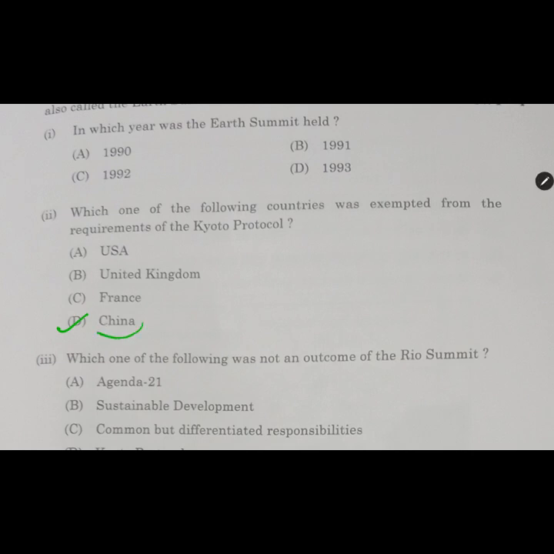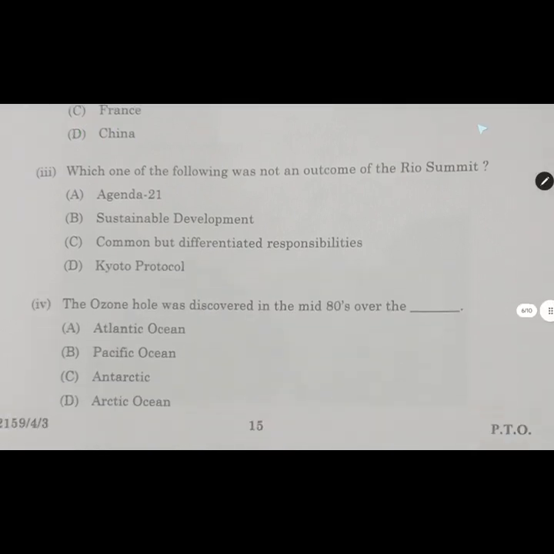Here the only Asian country is China as per the geography, so we have the option China. Which one of the following was not an outcome of the Rio Summit? Agenda 21 was there, Sustainable Development was there. The ozone hole was discovered in the mid-80s over the Arctic Ocean.